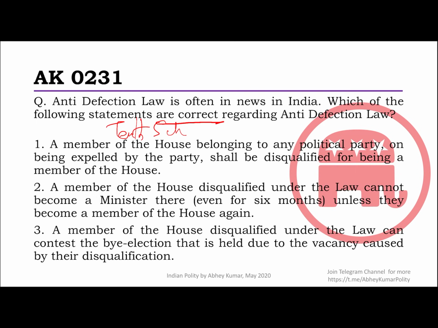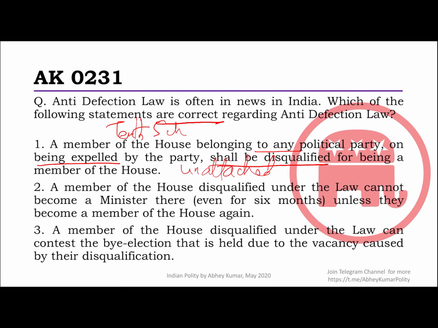So let's see the first statement. It says a member of the house belonging to any political party on being expelled by the party shall be disqualified for being a member of the house. It will not happen because on expulsion, the person does not get disqualified. The person has to defect, right? So after expulsion from the party, the member becomes an unattached member.